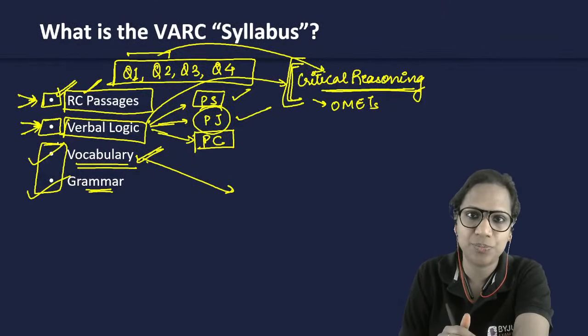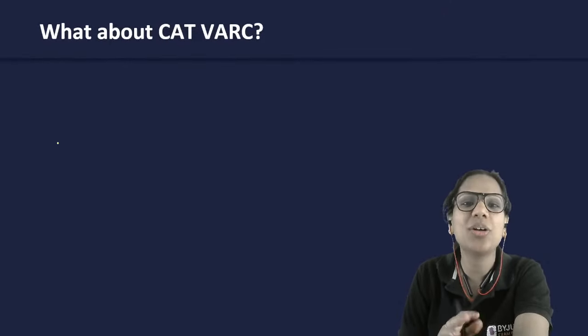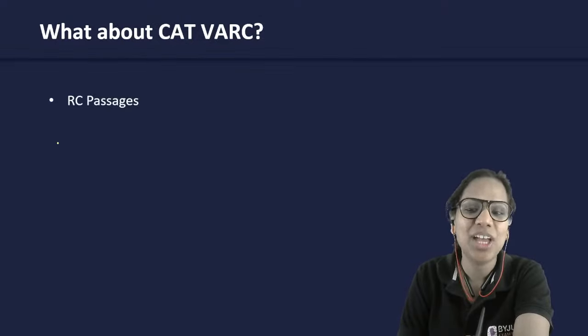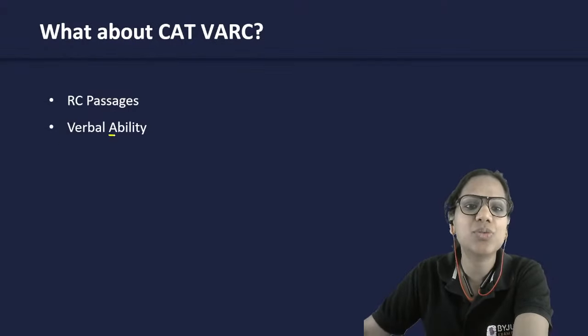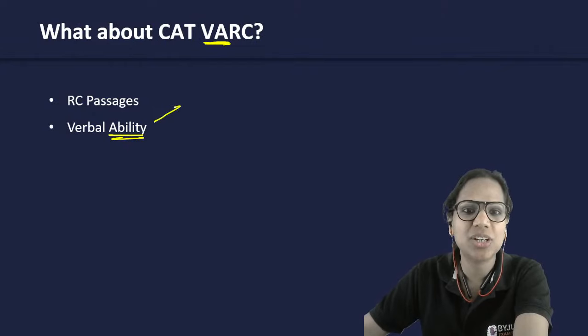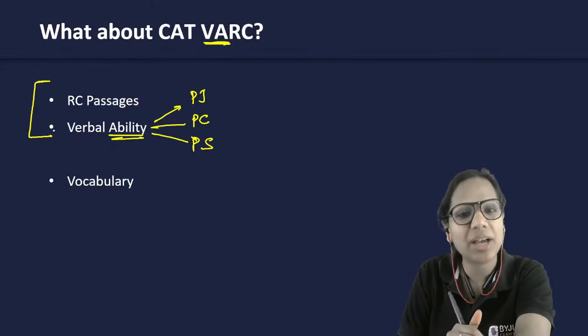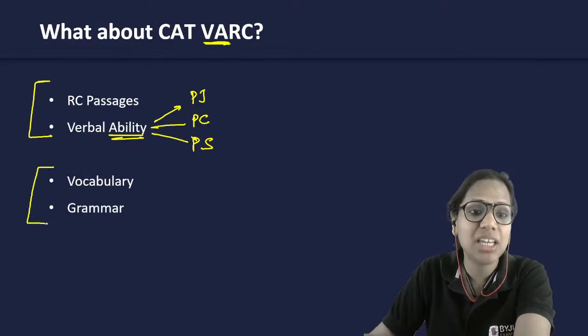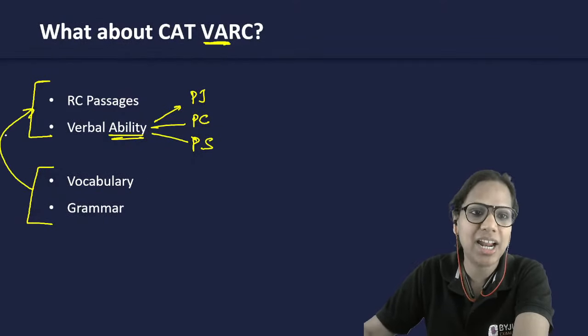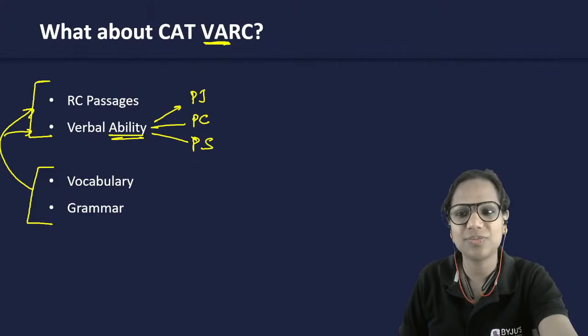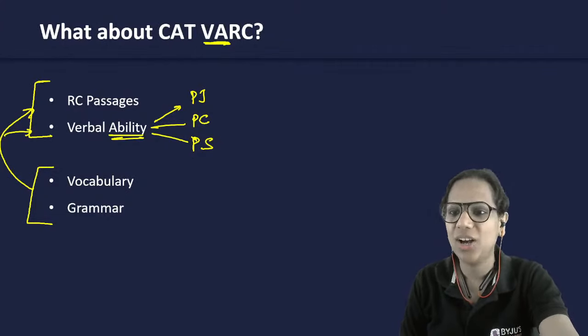Okay, so even if I talk about your CAT VARC, of course, RC passages and verbal ability, which comprises para jumbles, para completion, and para summary, this is what your main syllabus is. However, vocabulary and grammar still remain important. You can't ignore them. They will help you to become better at these areas.